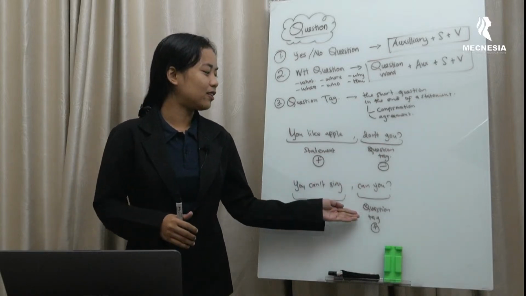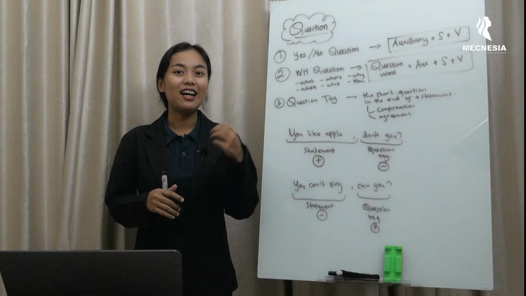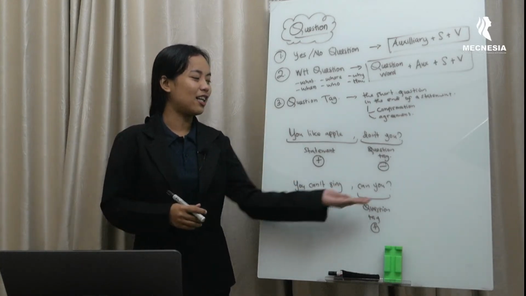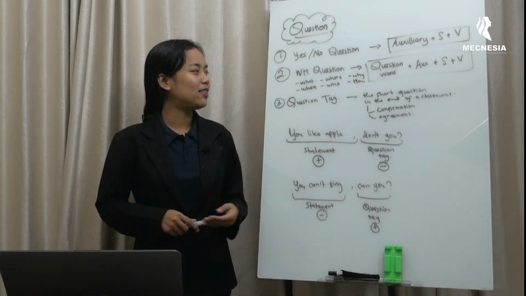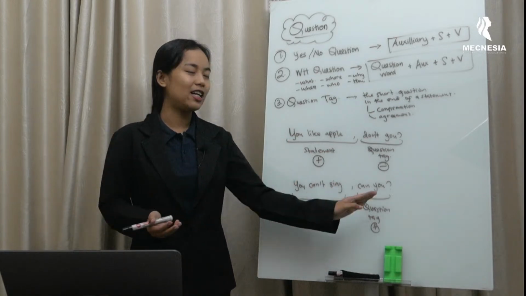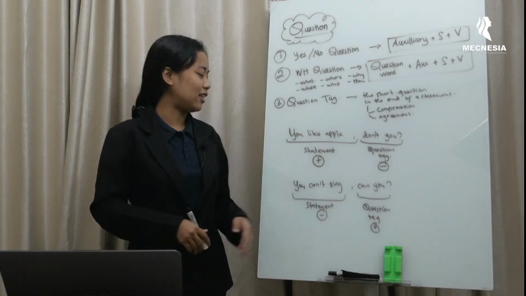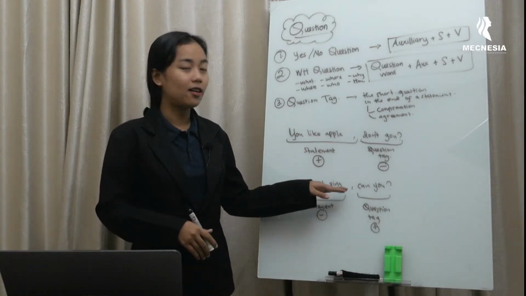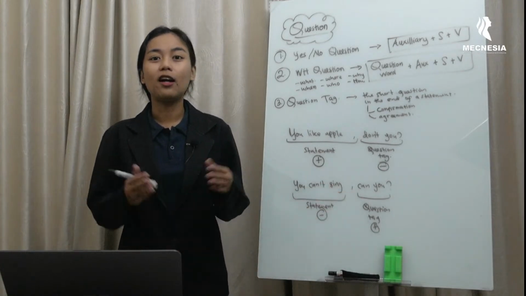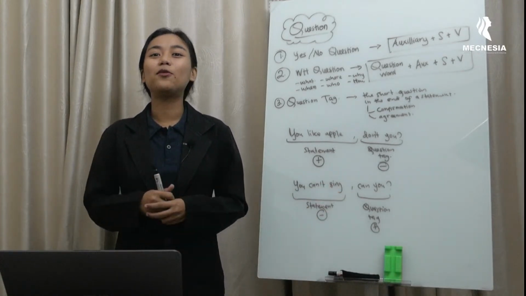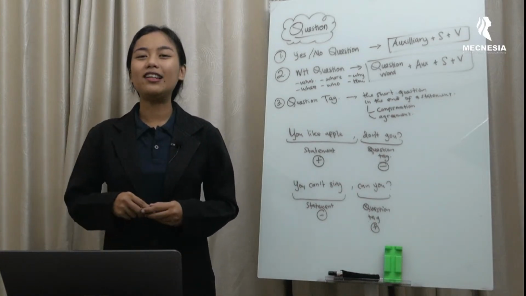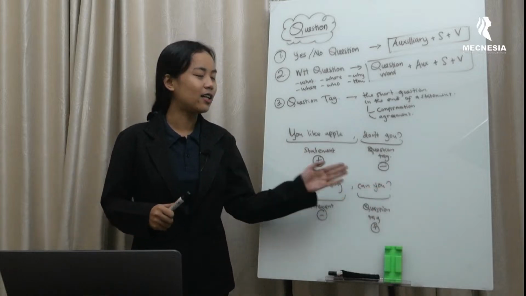So, the tone of the question tag is rising. Therefore, that statement is asking for agreement. Jadi kalimat yang tadi itu menanyakan tentang agreement. So, now let's say it with asking for confirmation. Sekarang mari kita baca dengan cara menanyakan konfirmasi. So, dia akan menjadi, you can't sing, can you? Kamu nggak bisa nyanyi, kan? So, that one is asking for confirmation. Karena question tag-nya falling intonation. Karena intonasi dari question tag-nya turun.